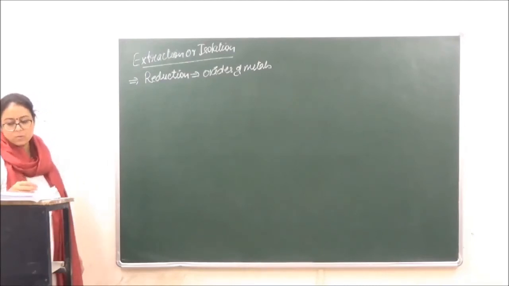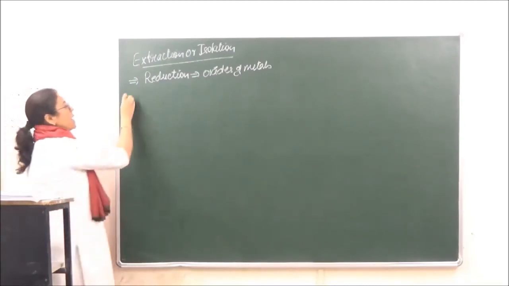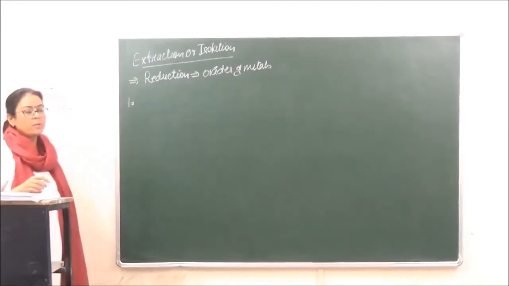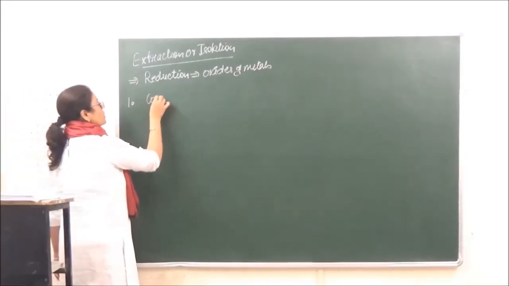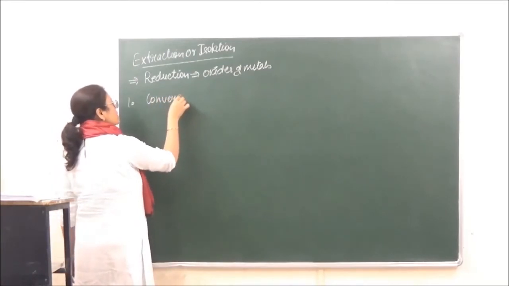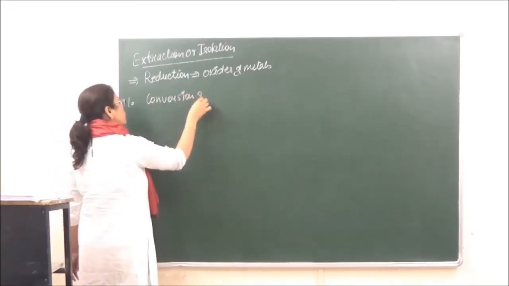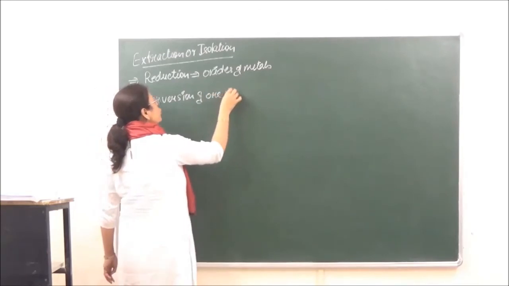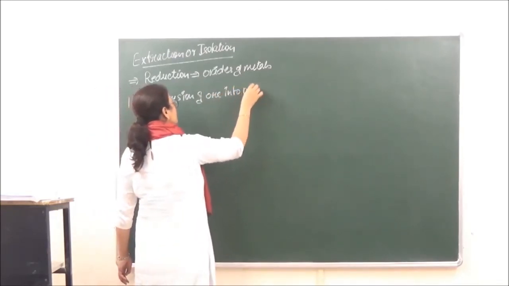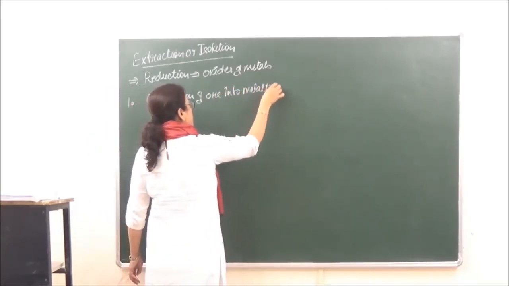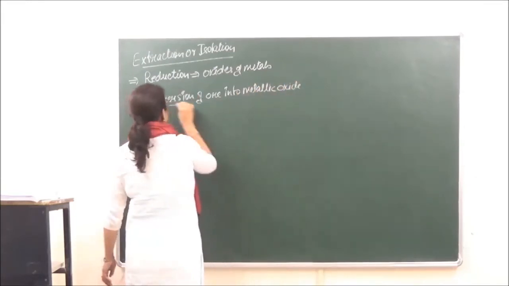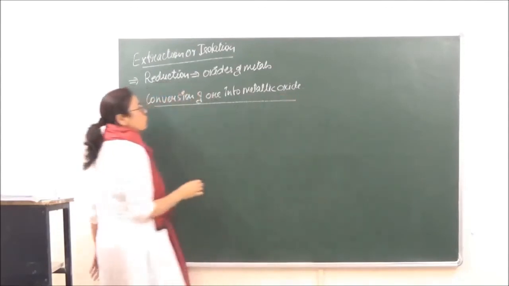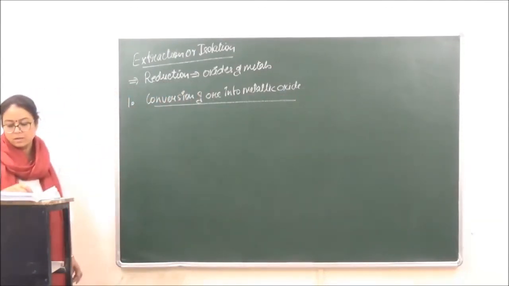The steps which we are going to use: the first step is conversion of ore into metallic oxide.